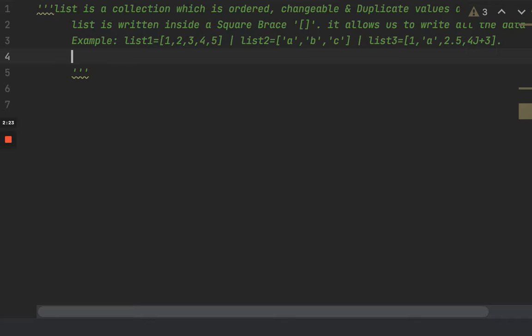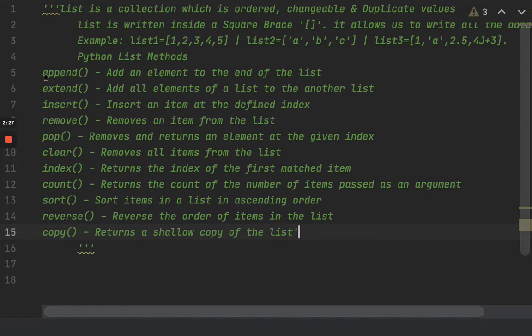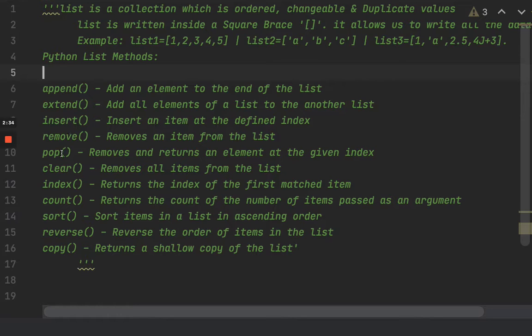We have list methods here: append, extend, insert, remove, pop, clear, index, count, sort, reverse, and copy. We will deep dive into them, but I'll quickly explain what each is. Append helps you add an element at the end of the list. Extend adds all the elements of a list to another list. Insert inserts an item at the defined index.